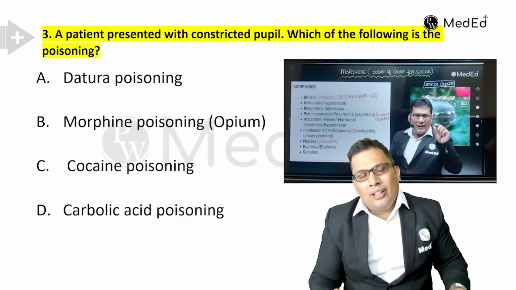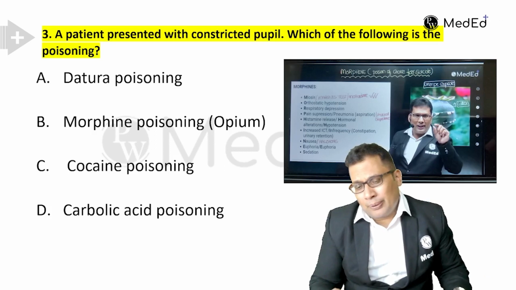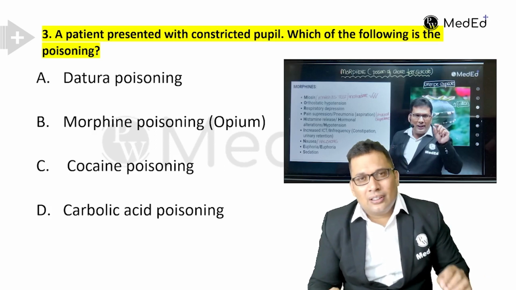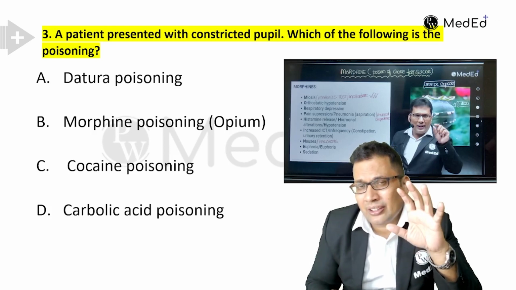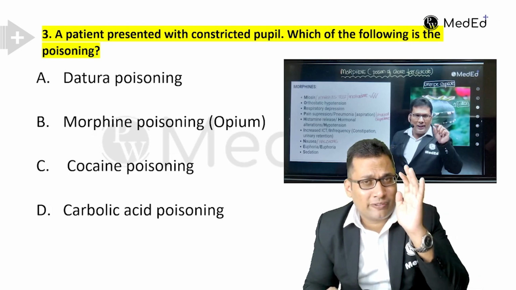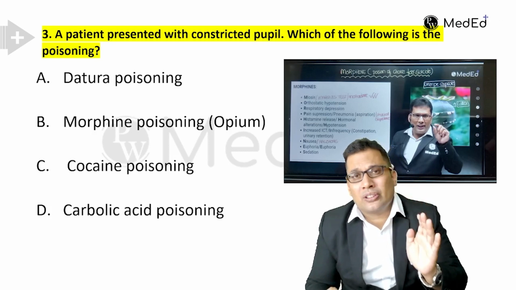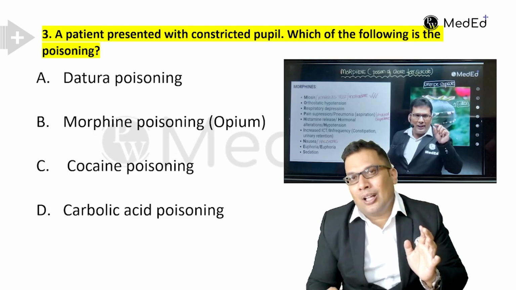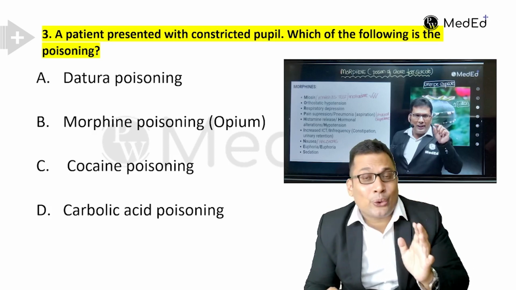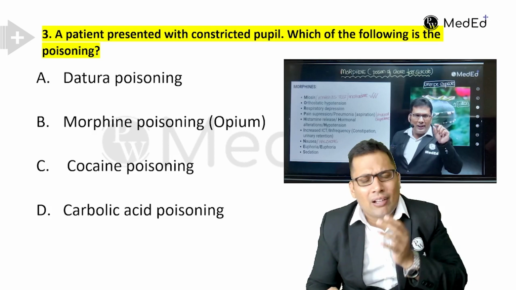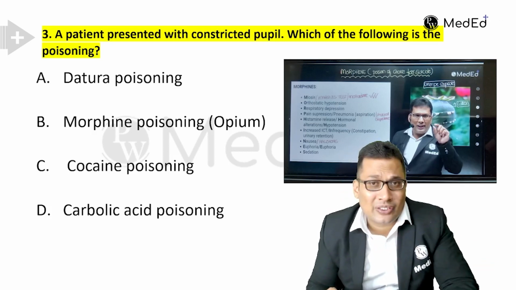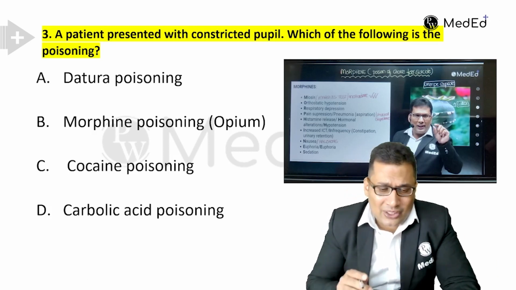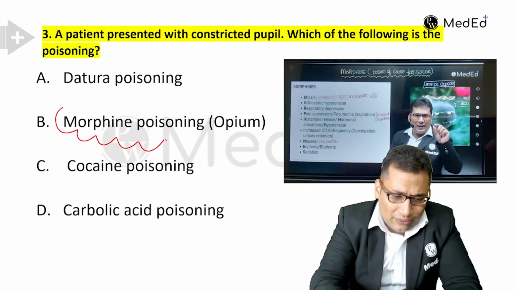Next, a patient presented with constricted pupil. Which of the following is the poisoning? In toxicology, the trend is they're asking questions from datura, opium poison, spinal poison, agents of bioterrorism, or cardiac poisons like aconite, or from general toxicology like gastric lavage. This question is from opium. Constricted pupil, your answer should be morphine poison.